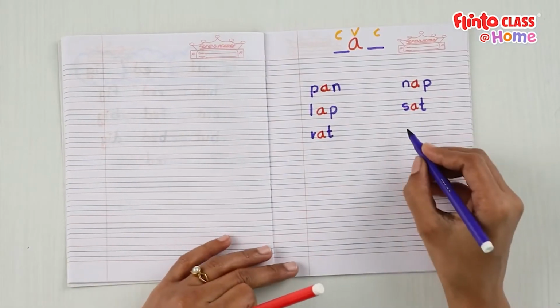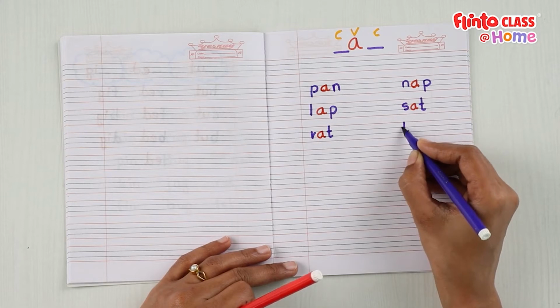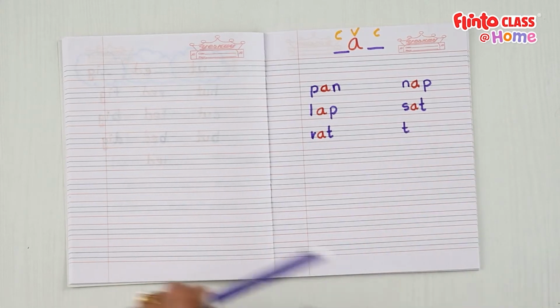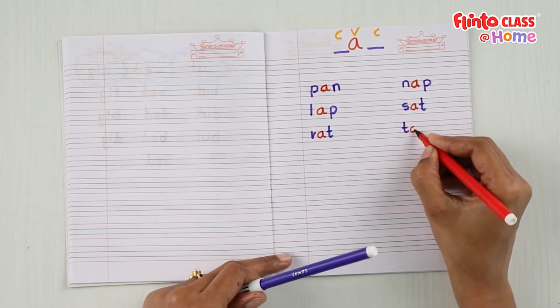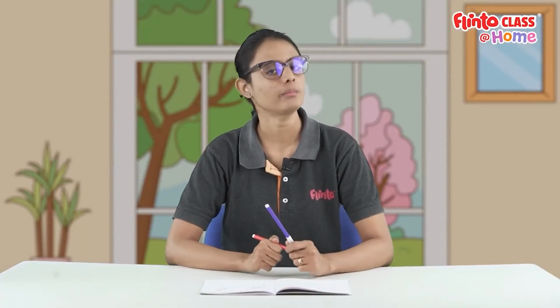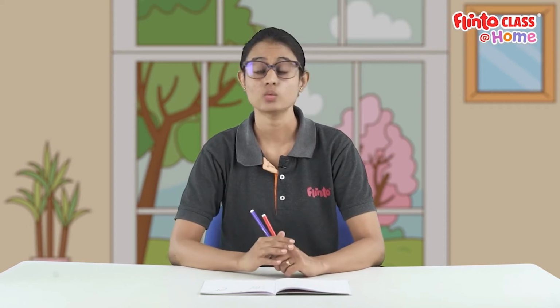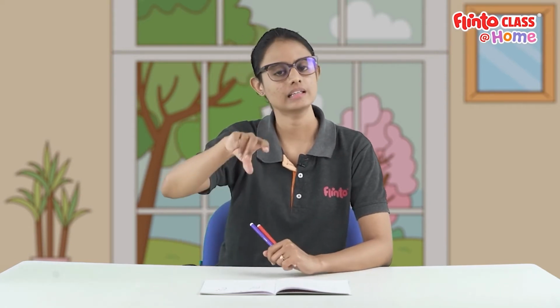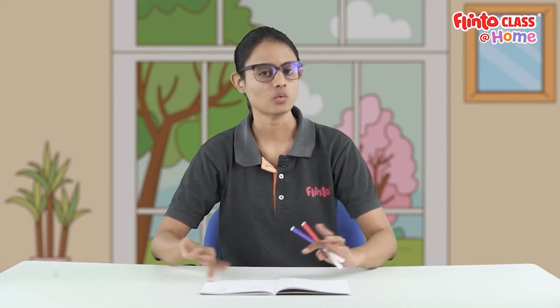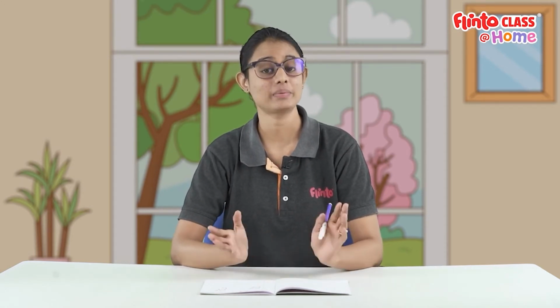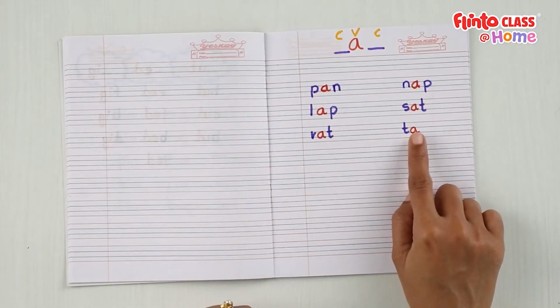Let's see another word. For this word, I'm going to start with t. Then I'm going to add a. So this word is something that we see in the bathroom. Whenever we need to get water in the bathroom, we turn it. We will get water from this. What am I talking about? Tap! Yes! So tap is a word that has the vowel in the middle.